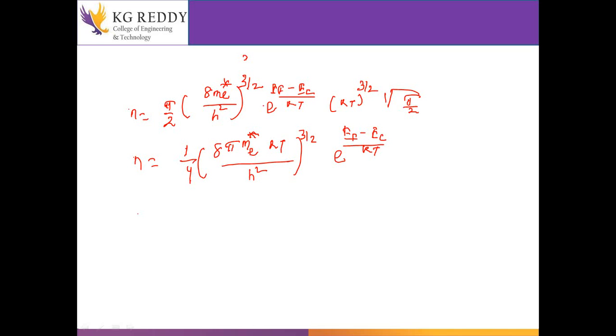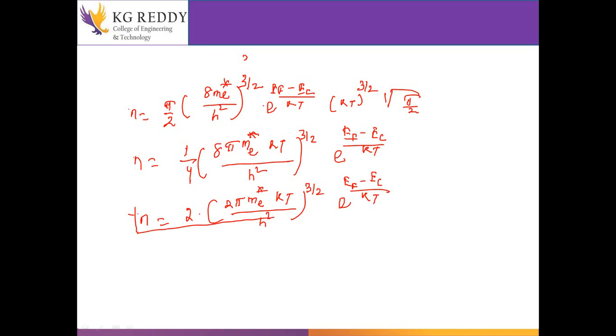Just solve this equation: 4 and 8 cancel out, and we get 2 into (2 pi m star KT divided by h square) to the power 3 by 2, e to the power (EF minus EC) divided by KT. This is the final answer for the concentration of electrons in the conduction band for an intrinsic semiconductor.